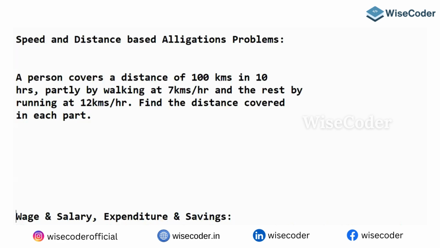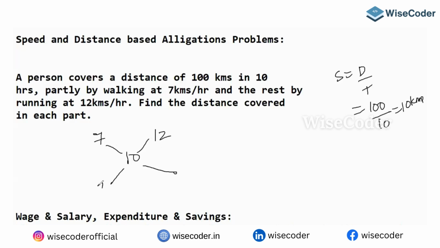You can use alligation. I know 7 and I know 12, but what is the mean? I don't know. But you want the mean speed. What is the speed formula? Distance by time. The distance is 100, divided by the time, which is 10. So that will give you 10 kilometers per hour. So this value will become 10 kilometers per hour.